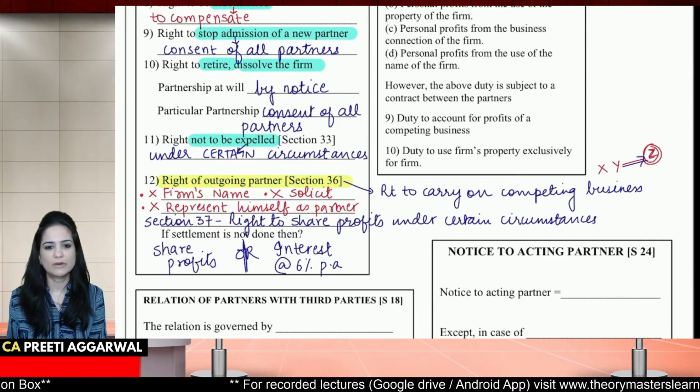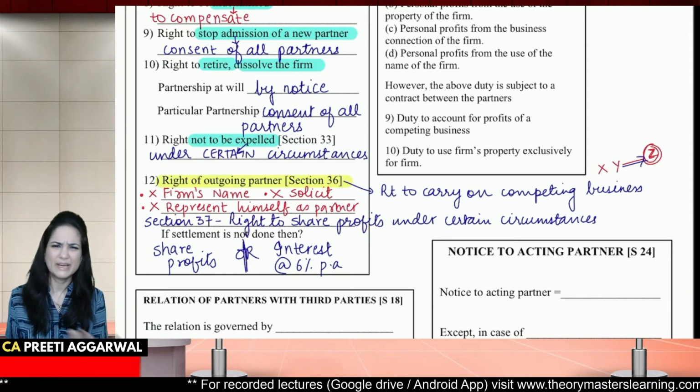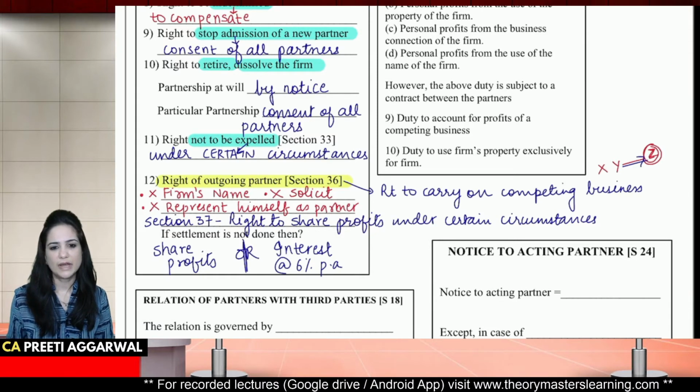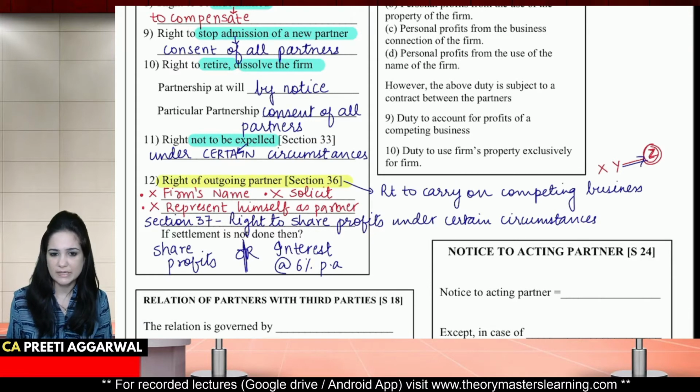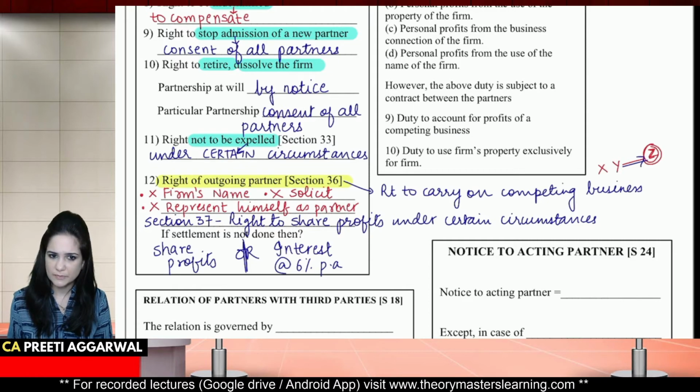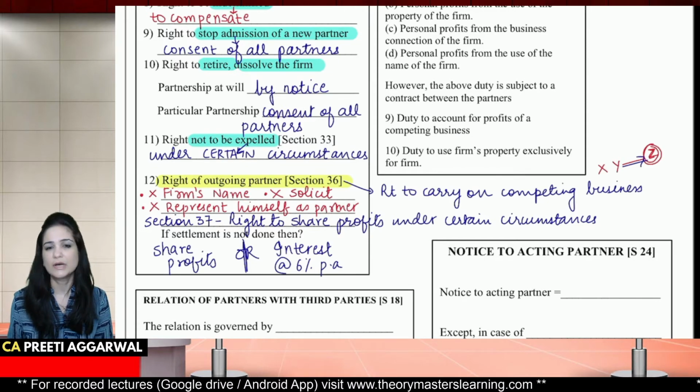Outgoing here means someone who has retired or he has died. Okay, so he has right to share profits. Outgoing partner has a right to share profits under certain circumstances that is discussed under section 37.